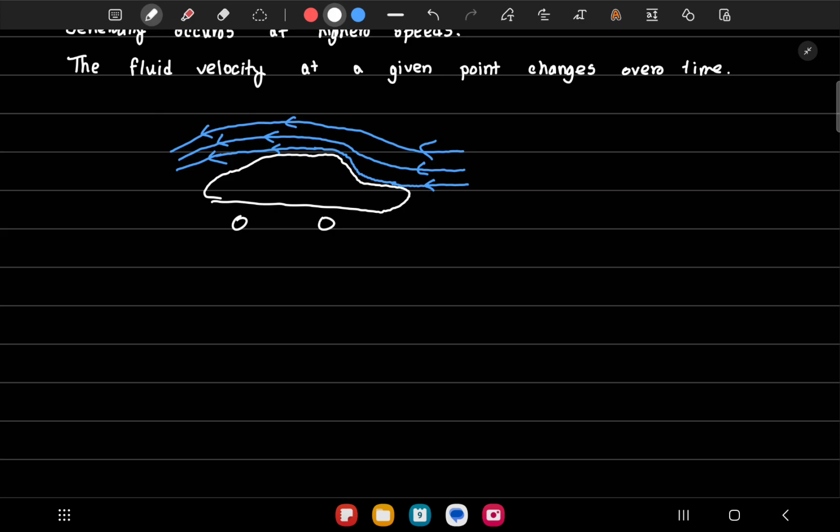If there is turbulent flow, there is more resistance to the car's motion, so more fuel needs to be used to overcome that. If the car is streamlined, it faces less air resistance, so it can save more fuel and reach higher speeds. That's why Formula 1 cars or race cars are generally shaped very thin at the front and then gradually go up. Up next we'll learn about viscosity.